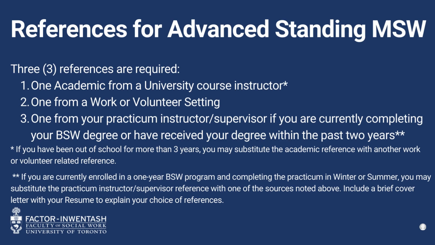3 references are required. 1 academic from a university course instructor, 1 from a work or volunteer setting, 1 from your practicum instructor or supervisor if you are currently completing your MSW degree or have received your degree within the past 2 years. If you graduated over 2 years ago, the reference should be from a work or volunteer setting. Note, if you have been out of school for more than 3 years, you may substitute the academic reference with another work or volunteer-related reference.